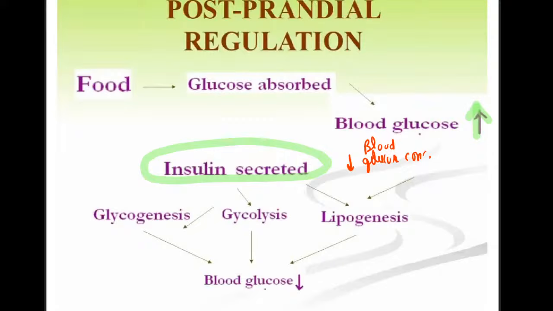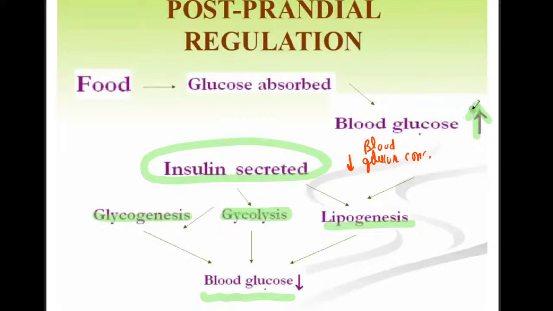In the first slide, we have discussed that the glucose concentration can be decreased in some ways, right? The first one is glycogenesis, that is, glycogen formation, where the glucose is converted into glycogen. The second way is glycolysis. What is glycolysis? Glucose is converted into pyruvic acid. It is the oxidation, right? Third one is lipogenesis. What is lipogenesis? Glucose is converted into fat.